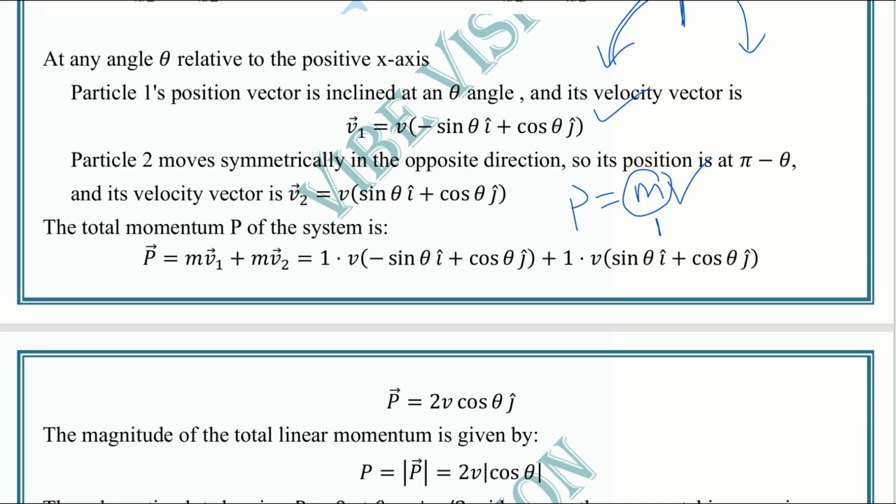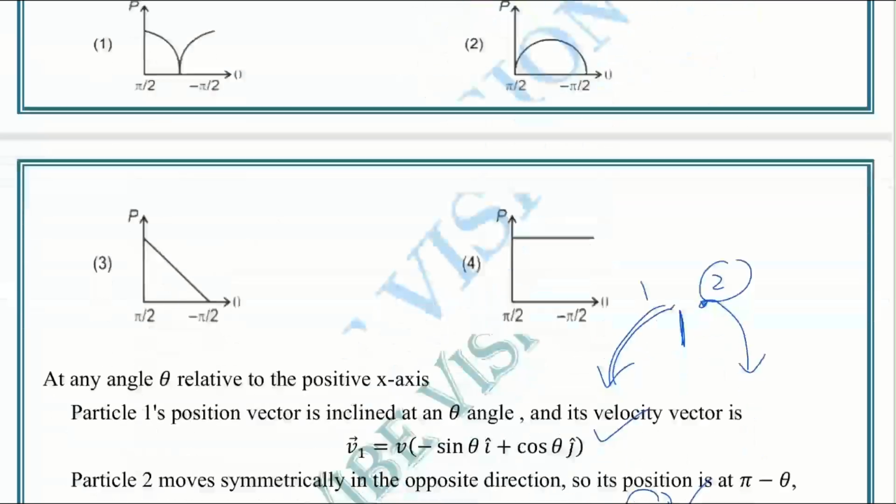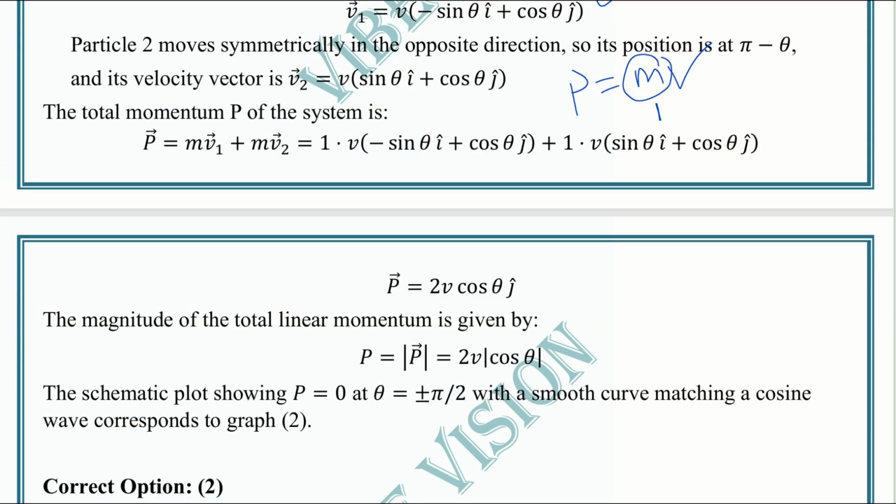Both the particles move with identical uniform angular speeds, that means v must be the same. Then the total momentum is P equal to 2v cos theta j cap. This is the total momentum of both the particles.